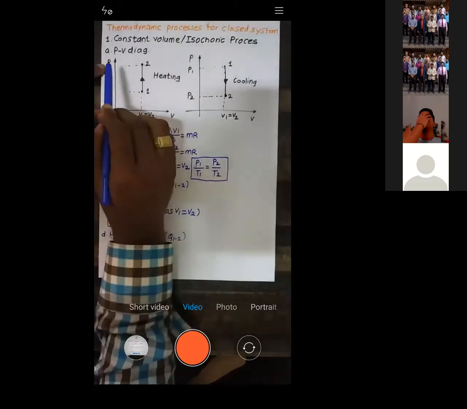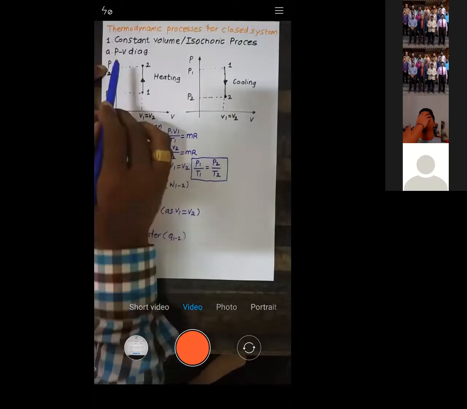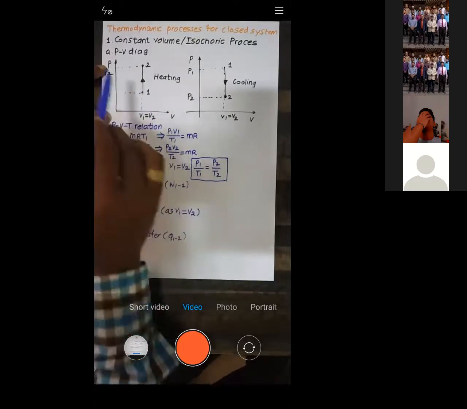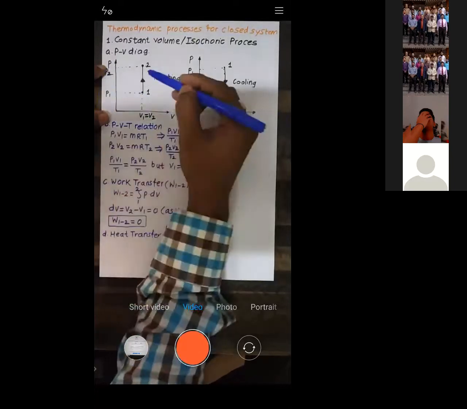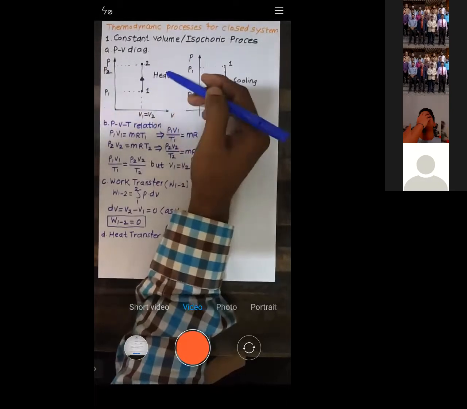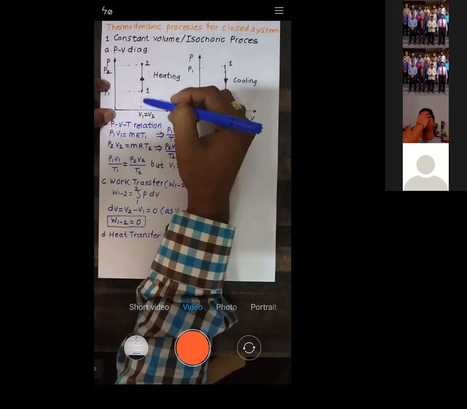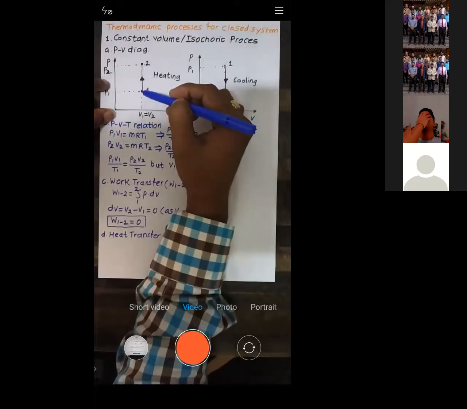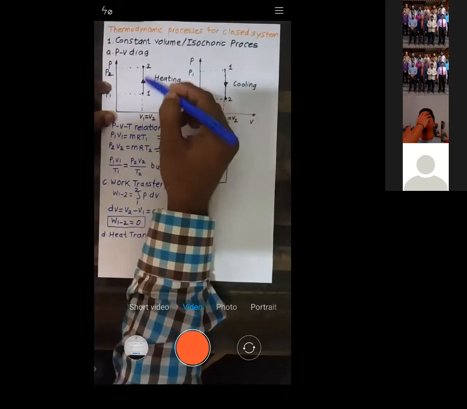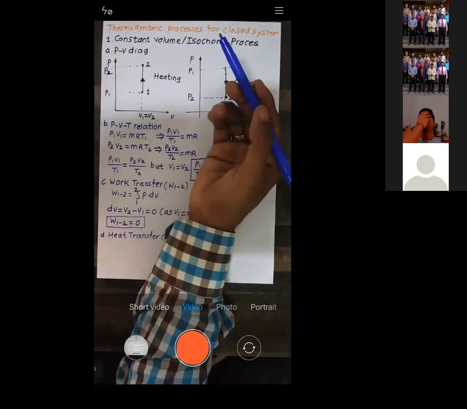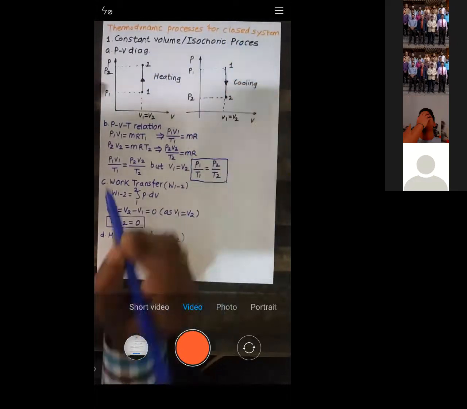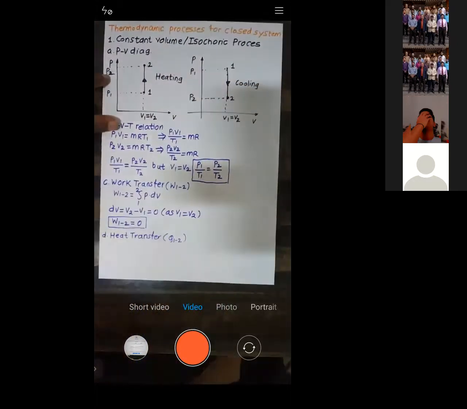What I told you is, if you plot any process on a pressure diagram, the area below that process will give you the work. So what is the area below process 1 to 2? You don't have any area because 1 to 2 is a single point. So what is the area below the point? It's nothing. So work done is 0.